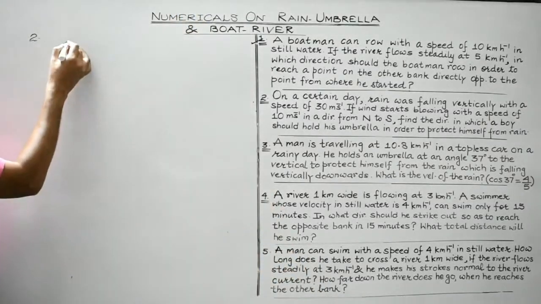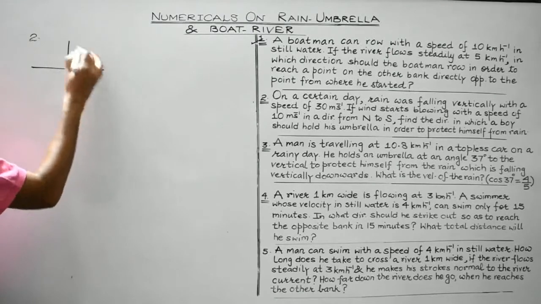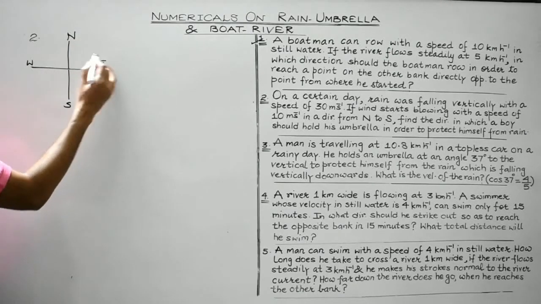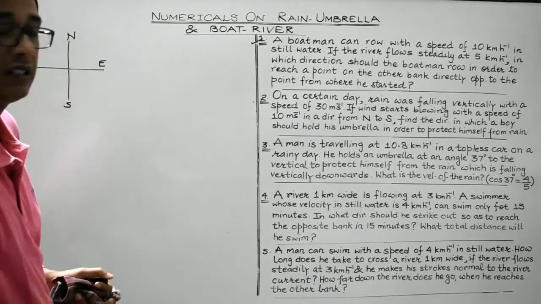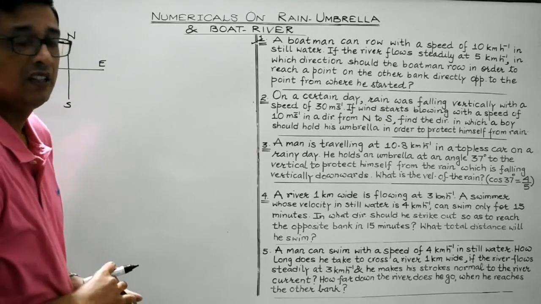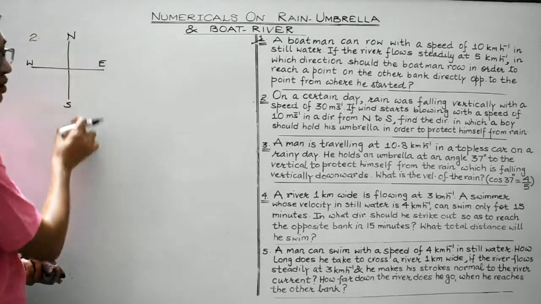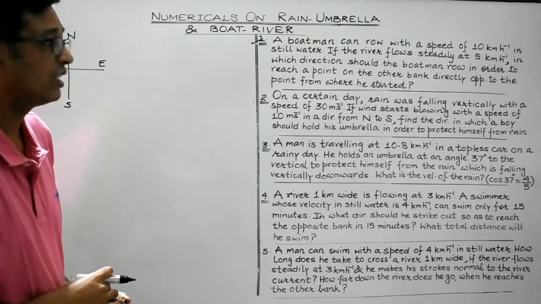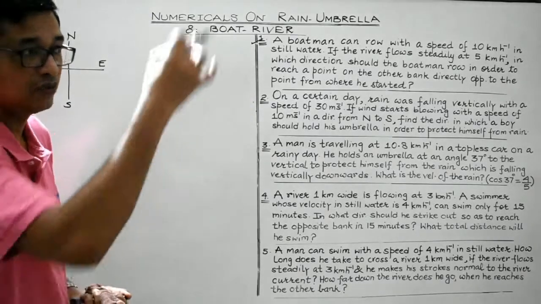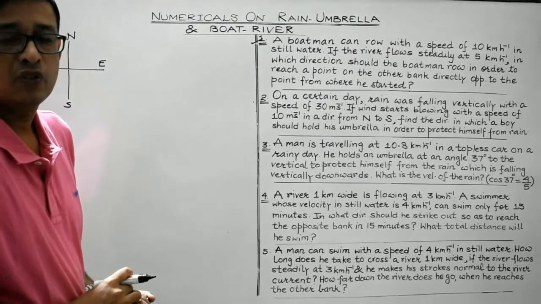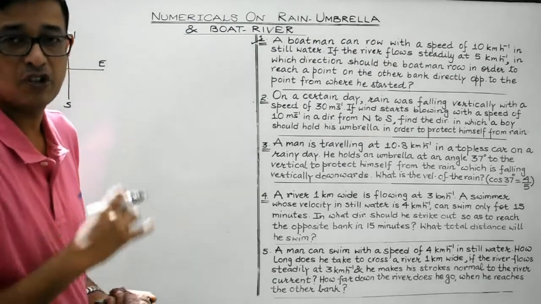Now you can represent direction like this: north, south, west, east. But if I represent the geographical north, south, west, east in such a manner, then it would be impossible for me to denote the vertical direction, isn't it? What I mean to say is that in such questions where the vertical direction also needs to be represented, you need to try to draw three-dimensional diagram.